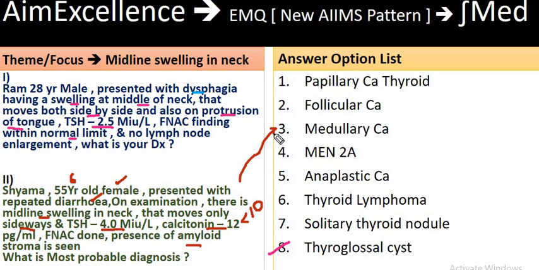Now, what is the nearest differential diagnosis? That is the MEN 2 syndrome. But there is no mention of pheochromocytoma, that is, any symptom pointing towards pheochromocytoma, that is not there, or parathyroid adenoma. Those things, cutaneous lichen amyloidosis, Hirschsprung disease, those things are not there in this. Those are seen in the Sipple syndrome. So the answer to this particular question is medullary carcinoma.